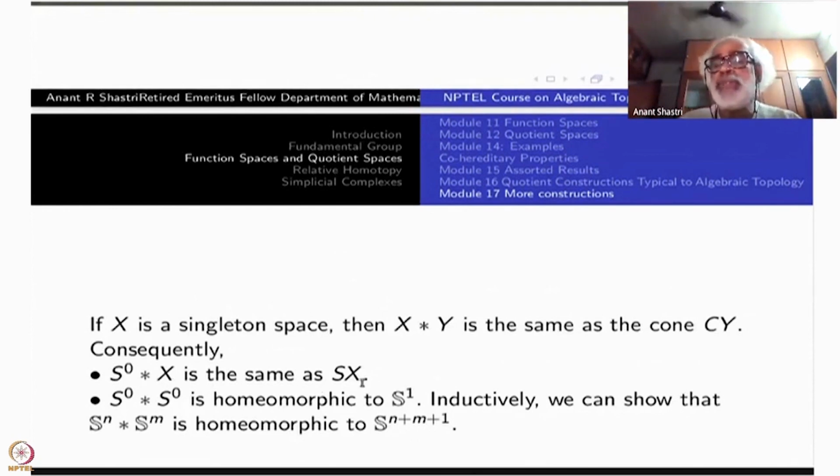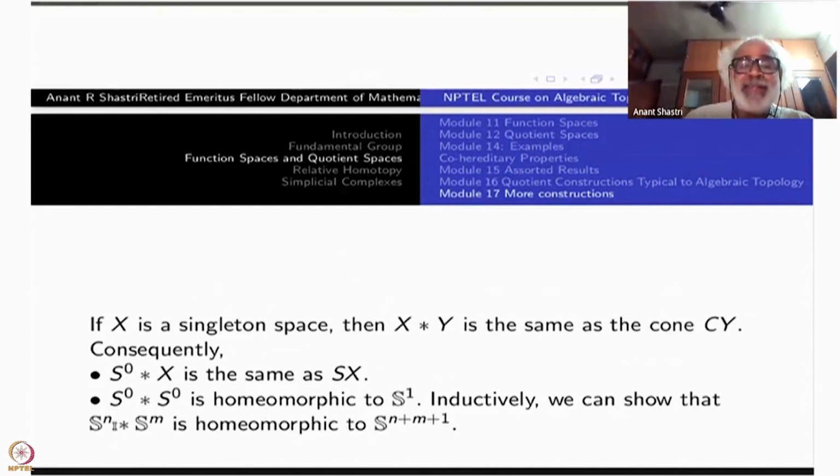The special cases of this, I have already told you. Once it is SX, S of S0, so S0 star S0. We discussed this. What is this? It is S of S0, which is S1. And S0 star S1 is nothing but S of S1, which is S2 and so on, right? So S0 star S0 is homeomorphic to S1. Inductively, we can show that Sn star Sm is homeomorphic to S of n plus m plus 1. All right?